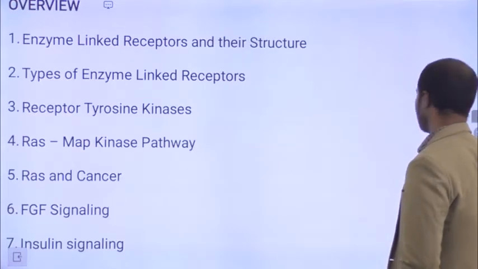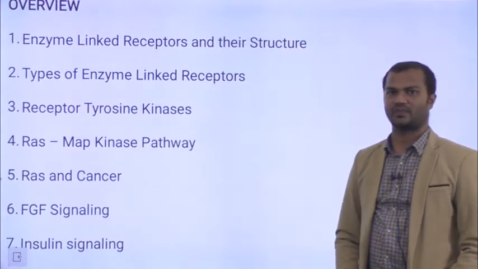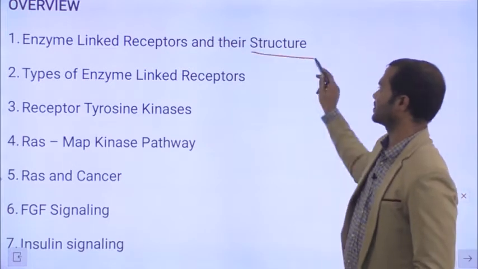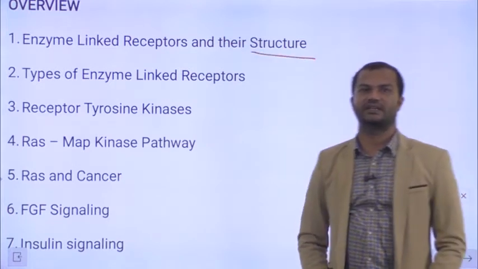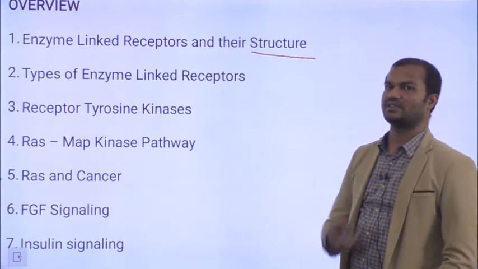In this particular class we will discuss what an enzyme linked receptor is and we will study its structure. Following which we will study the different types of enzyme linked receptors. There are basically 6 different types.